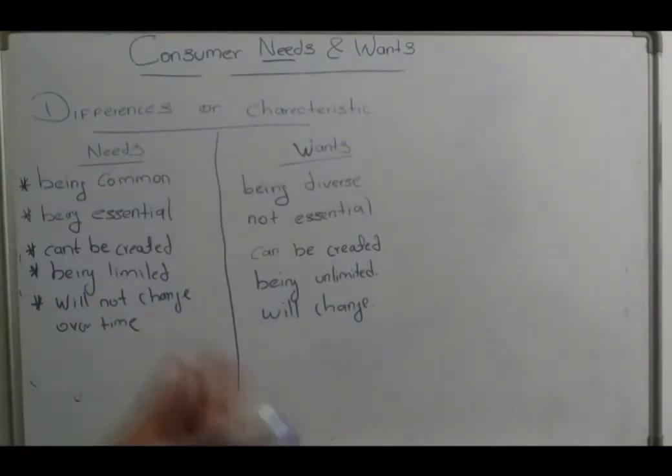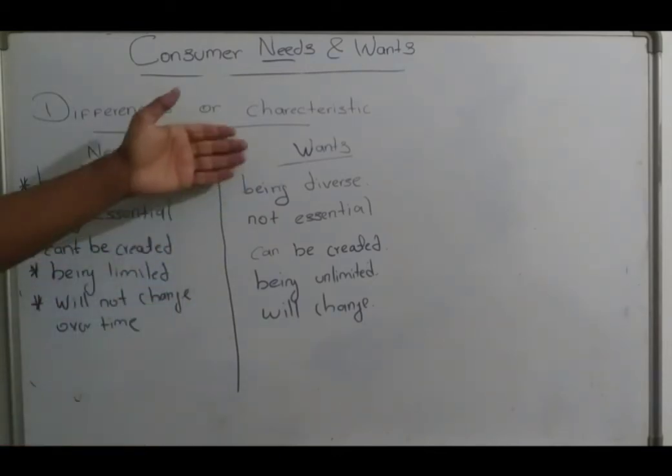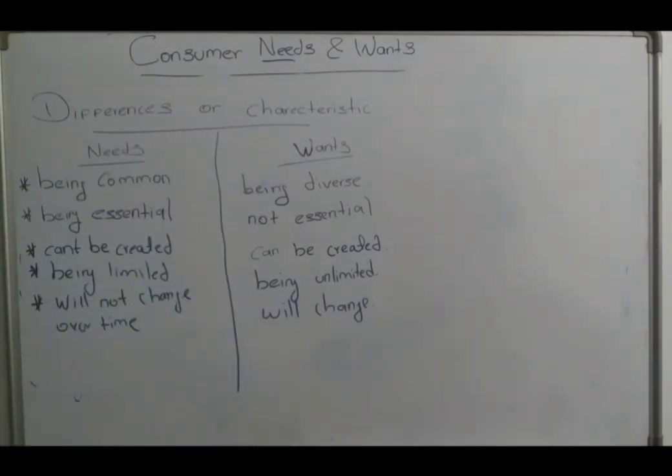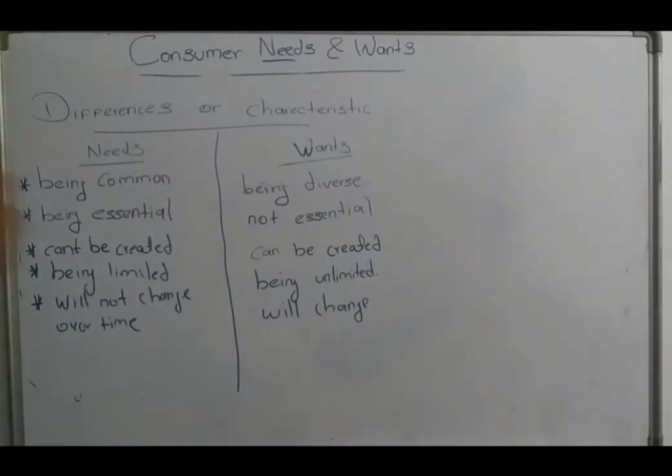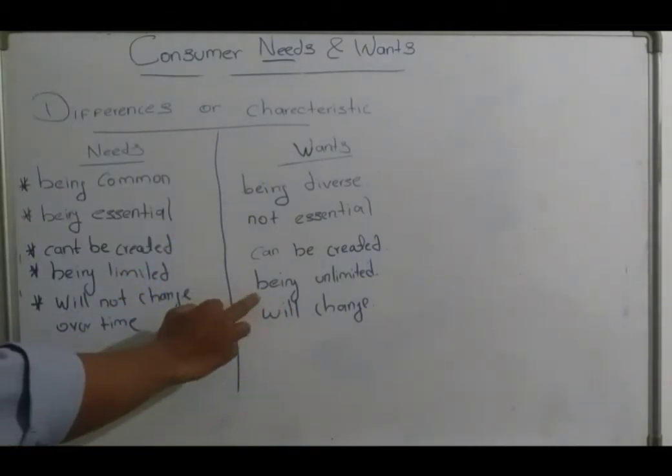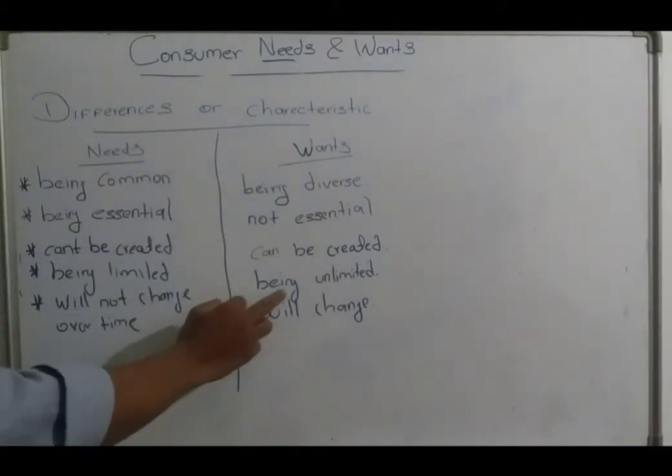When I ask you to write about food, you will think what food you should write, right? Needs are very limited, but wants are unlimited. You can simply tell 5 needs, but when I ask you to tell 5 wants, it is a bit difficult. You will think about it, right? So wants are unlimited.